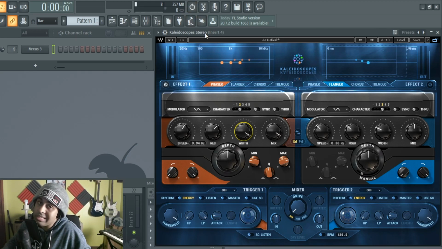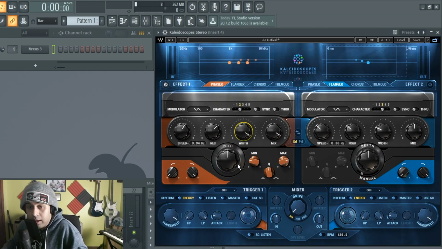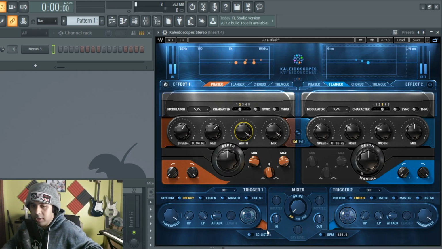So as you see right here, stereo. Here it is in stereo, which would probably sound better in the lower note. You can hear the stereo there, right? Oh, my music is saying wub wub wub.